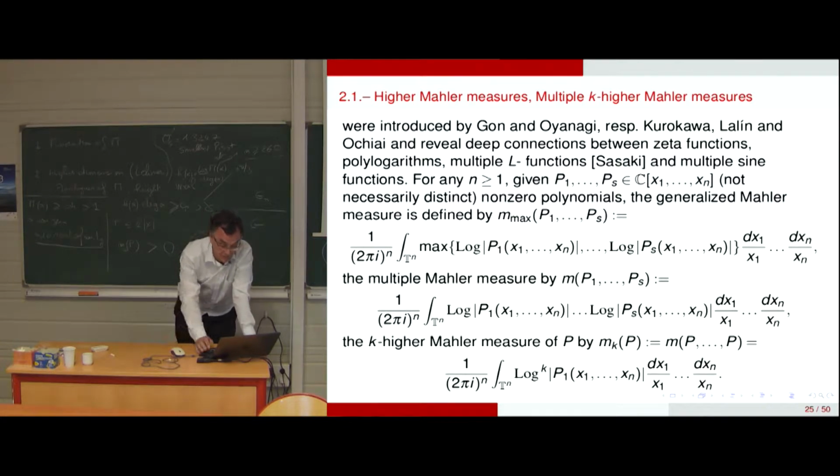There is a multiple Mahler measure also. So it resembles, instead of taking the max, we take the product. And there is also the k-higher Mahler measure of P, like that. And you take the power k of the logarithm when you integrate, so P1 equal P2 equal PS, and the power k in the logarithm.